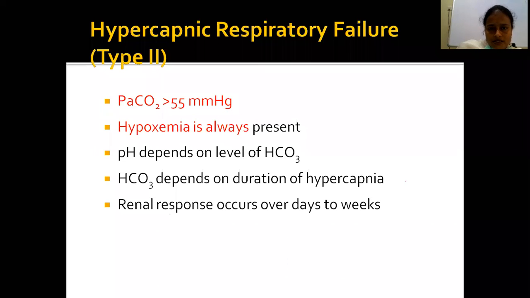And pH depends on the level of bicarbonate. Normally, in hypercapnic respiratory failure, increase in PaCO2 leads to formation of carbonic acid, leading to a decrease in pH. So acidotic pH is common, but there is compensation for this acidotic pH. There is a rise in bicarbonate levels. The bicarbonate response is mainly by the renal response. Renal response occurs over days to weeks, so that compensation may be seen in some patients.